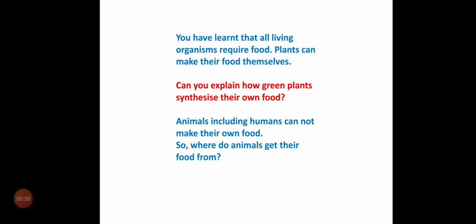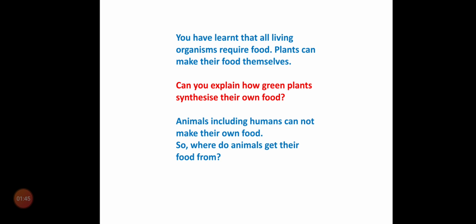So, plants require four factors: sunlight, carbon dioxide, water, and chlorophyll. Chlorophyll is a green pigment present in green leaves. This chlorophyll is capable of converting solar energy into chemical energy. So, this chlorophyll, in the presence of sunlight, converts carbon dioxide and water into simple sugars. This process is called photosynthesis.